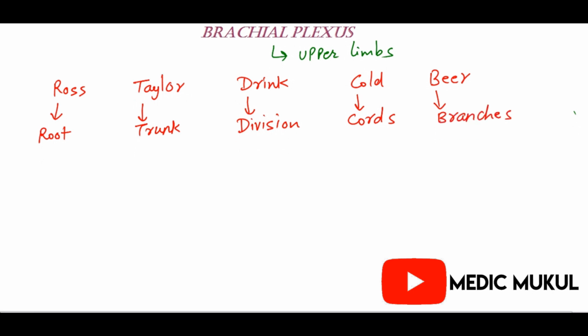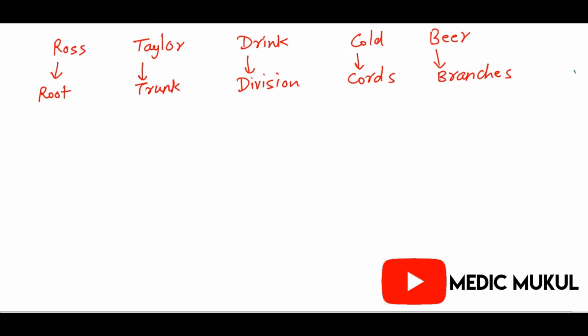Okay, now remember the roots. The root values for the brachial plexus are C5, C6, C7, C8 and T1. So C5 to T1 is the root value for the brachial plexus. C7 is 7, so can I write Sunday? Seven is Sunday. On Sunday we are alone, meaning single. So for C7 we have the single trunk.